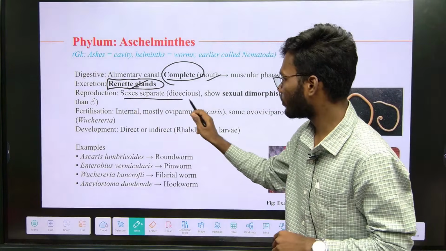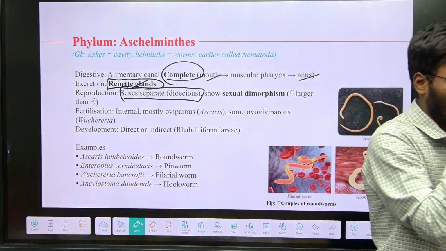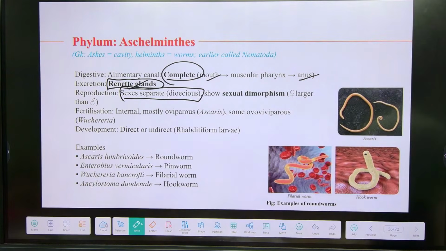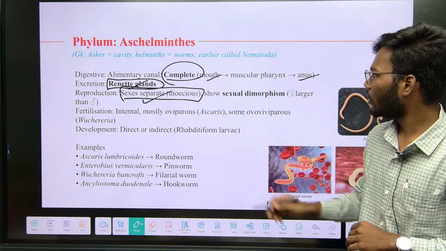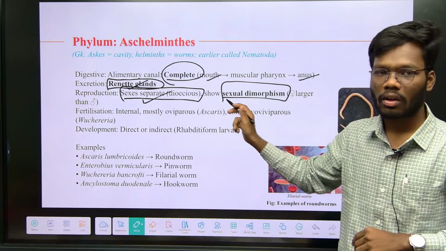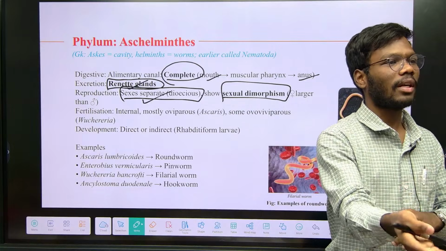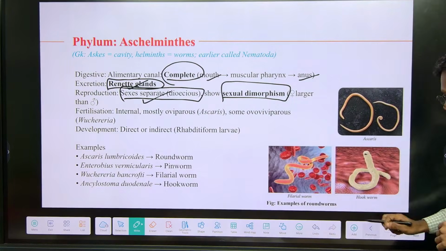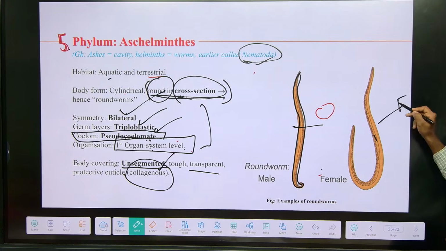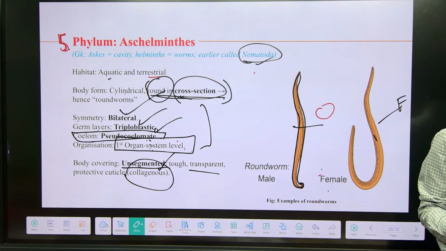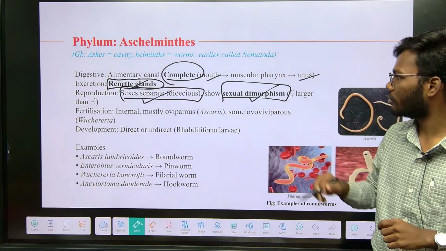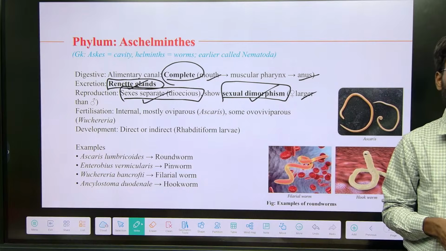Sexes are separate, dioecious. Up to here we studied hermaphrodites, where both male and female organs are present in one individual. From here, sexes are separate, right? Sexual dimorphism, which means by looking you can identify what is male and what is female. You see, the long one is female, short and curved is male. By looking you can easily identify male and female. So that term is called sexual dimorphism. Larger females, smaller males. Understand?